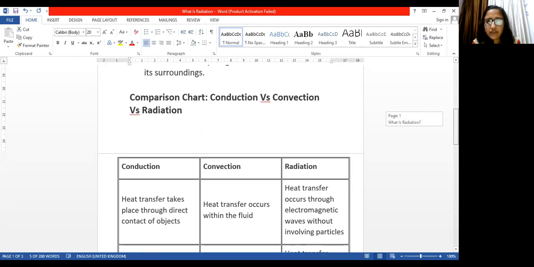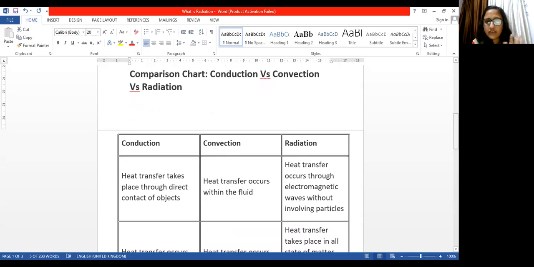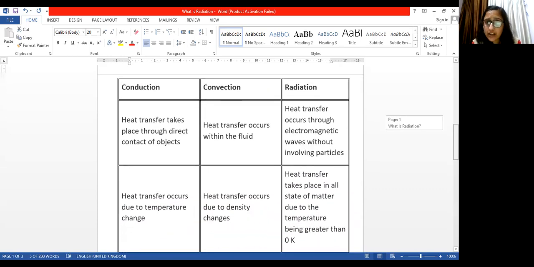Now here I have made a quick comparison chart between the three processes, that is conduction, convection, and radiation. So we'll just have a look at it. And children, you can also note these down in your copies. Whatever copies you have made, either it's a rough copy or it's a science copy, just note these differences, jot down the points in that copy, because these will be useful when we'll start our main course of class 7th. So this was just an introduction, we can say.